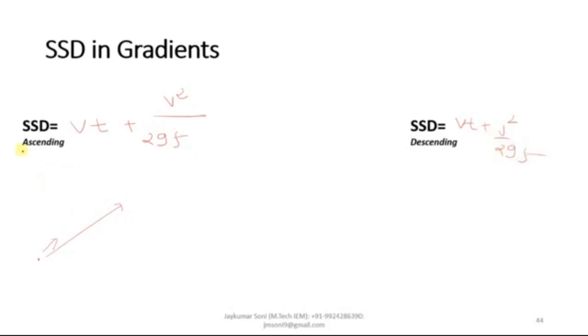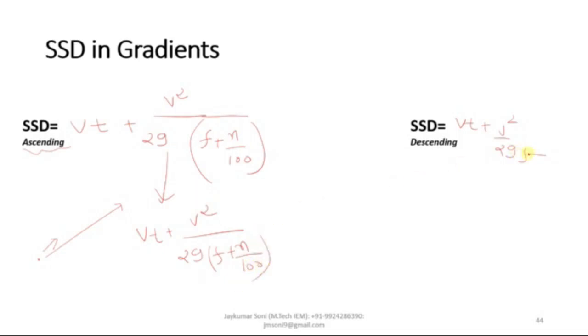Now here the ascending gradient is given, so it will not be f, it will be f plus n by 100. So this equation will be Vt plus V square by 2g(f plus n by 100).